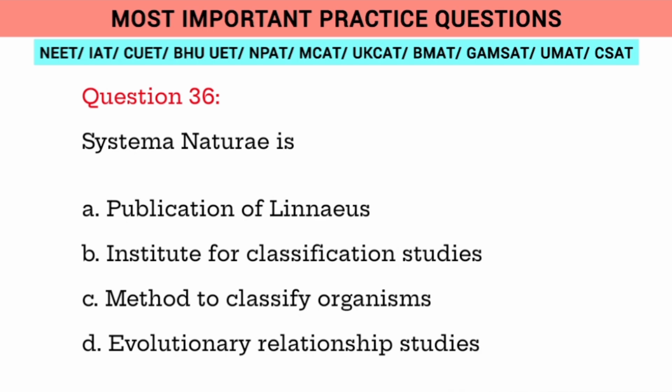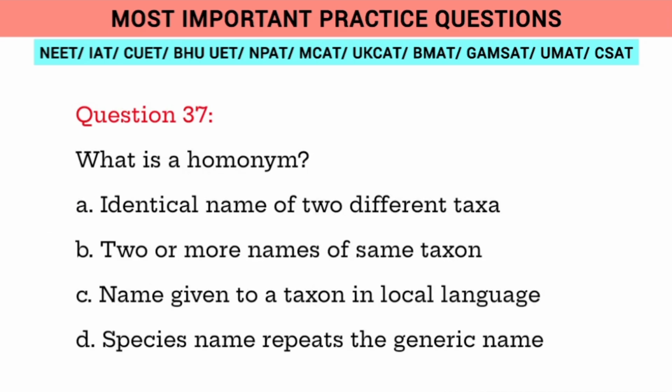Question 37. Systema Naturae is: A. Publication of Linnaeus, B. Institute for Classification Studies, C. Method to classify organisms, D. Evolutionary relationship studies. Question 38. What is a homonym? A. Identical name of two different taxa, B. Two or more names of the same taxon, C. Name given to a taxon in local language, D. Species name repeats the generic name.